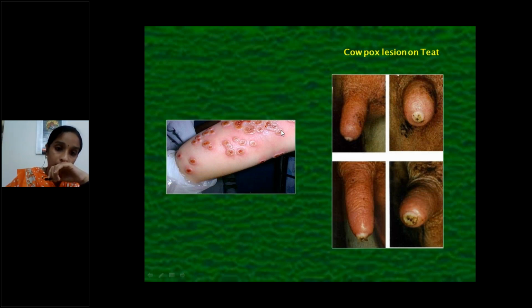See, on the finger. This is a cowpox lesion on the teat of a cow.